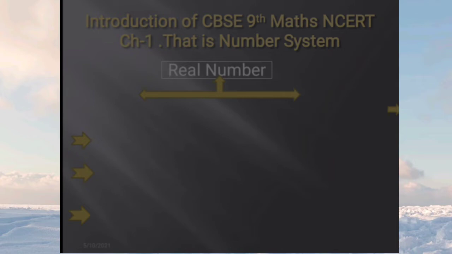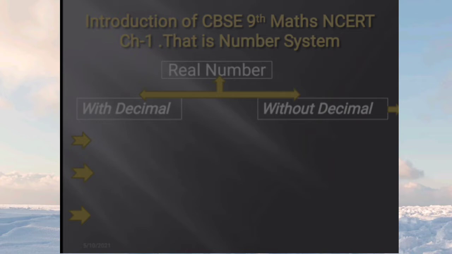Okay, so there are two types of real numbers. One is with decimal and another one is without decimal. I hope everyone knows what is decimal and what is without decimal.